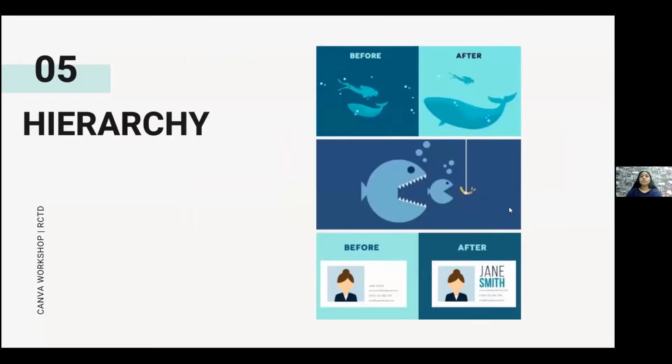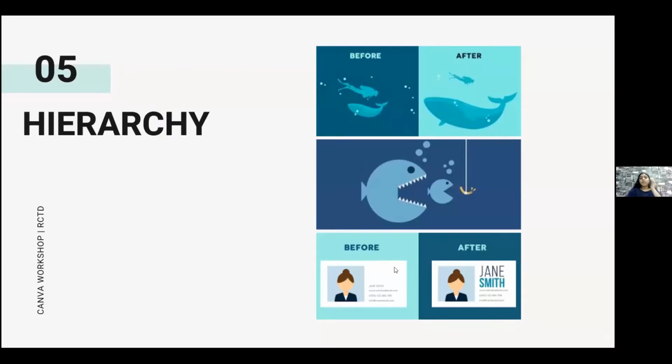If you can see in the first image, in the before part, the whale is very small, so you might think that it is a fish, but when you make the size of the whale larger, you can understand the relationship that the person is relatively very small in size compared to the whale, which is the reality.